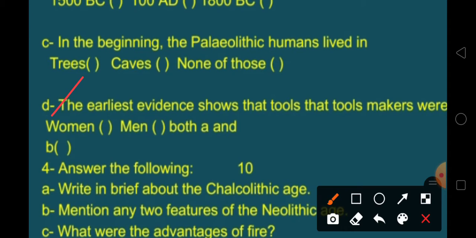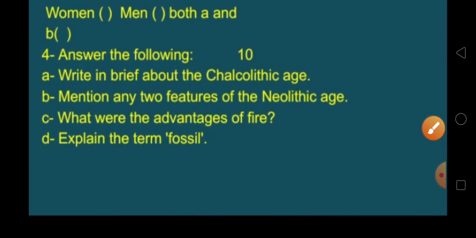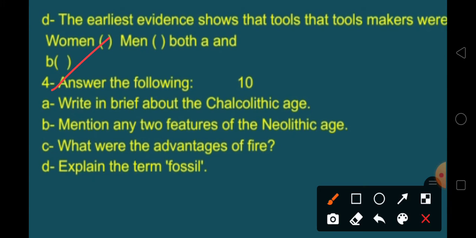The earliest evidence shows that the tool makers were women, man, both A and B. So 3 options are here, you have to choose the one. Now next, the question answers. Answer the following. A. Write in brief about the Chalcolithic age. B. Mention any 2 features of the Neolithic age. Any 2 features you have to write here. C. What were the advantages of fire? D. Explain the term fossils.